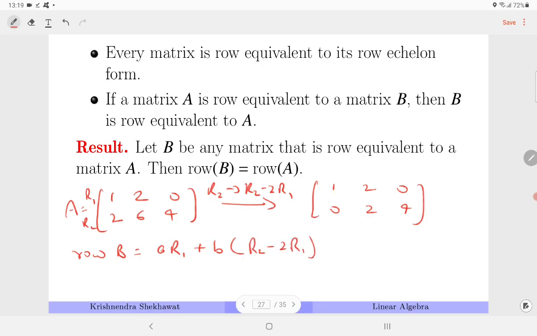So this is my row B. I can write it as (a minus 2b) R1 plus b R2, which simply becomes row A, because it is a linear combination of R1 and R2, the span of R1, R2. This means that if B and A are row equivalent, you can always get row A is equal to row B.